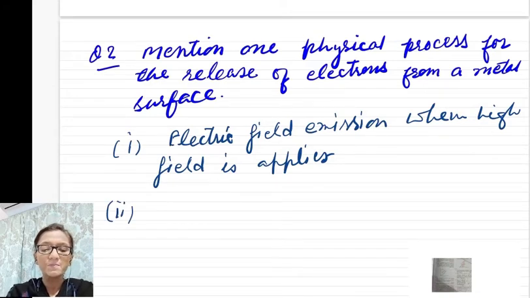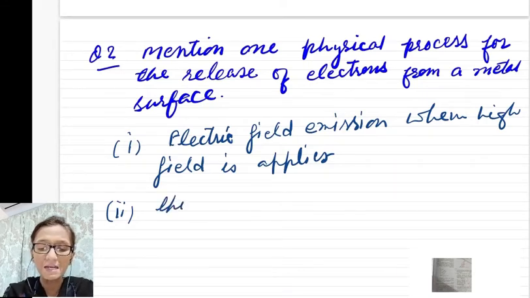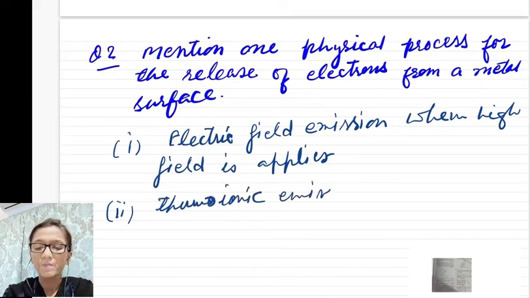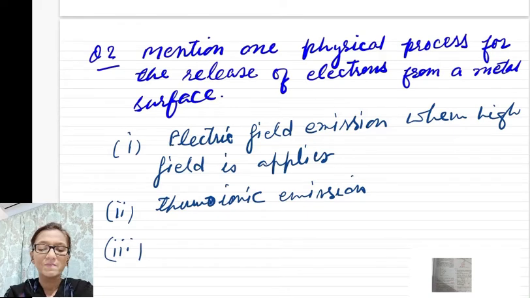The second process is that when any metal is heated very highly, then an electron can gain heat energy and it can leave the metal surface. So the second process is thermionic emission. And the third process, the energy can be given by any suitable electromagnetic radiation, and the process is called photoelectric effect, photoelectron emission.